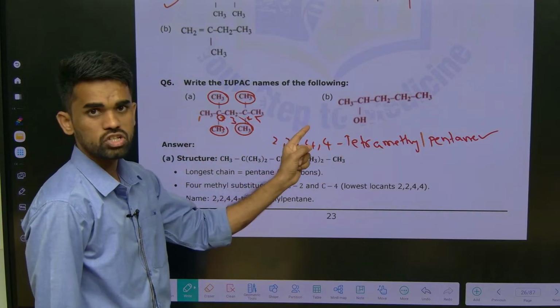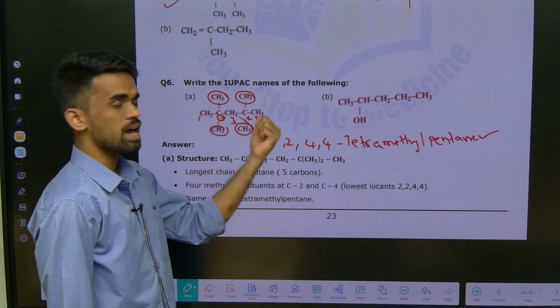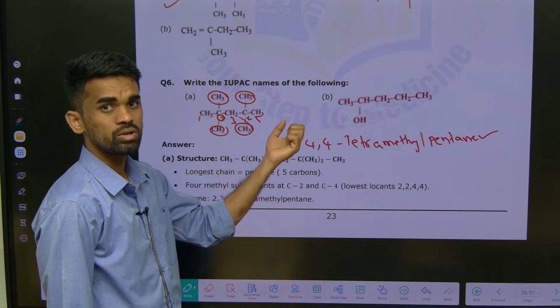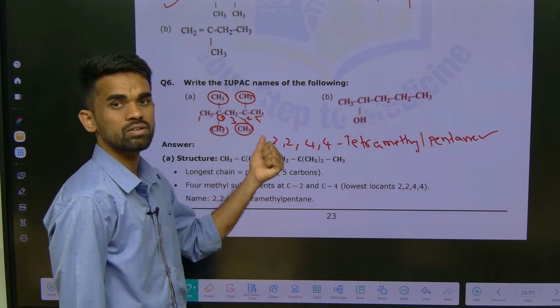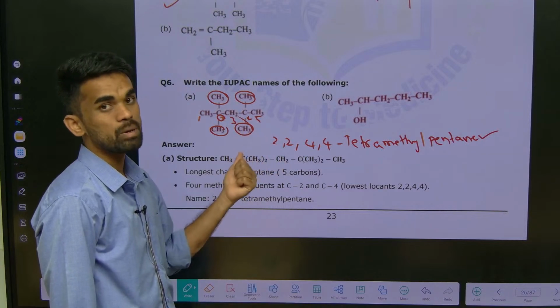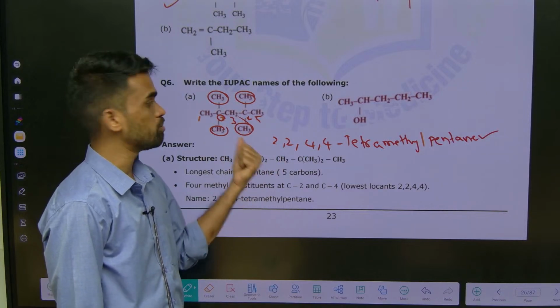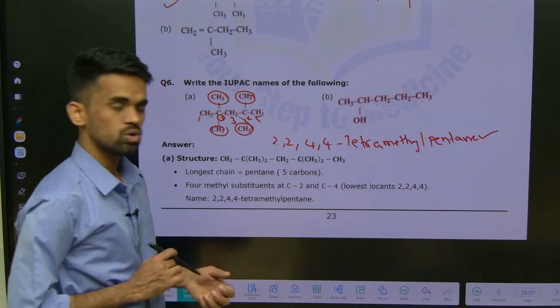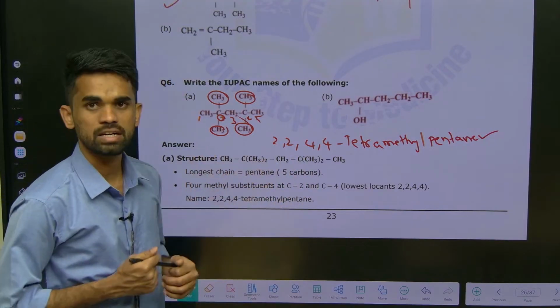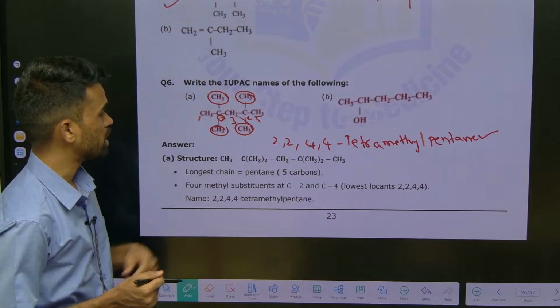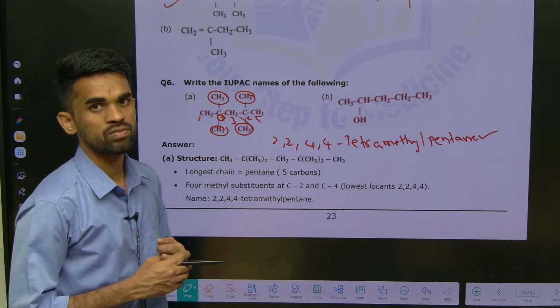Identify the parent chain having the maximum number of carbons. Then identify the substituents whatever we have. They should get the minimum numbers possible. The sum should be a minimum. Then that should be considered as the perfect numbering and ordering. And while writing the names, follow the alphabetical order for the substituents.